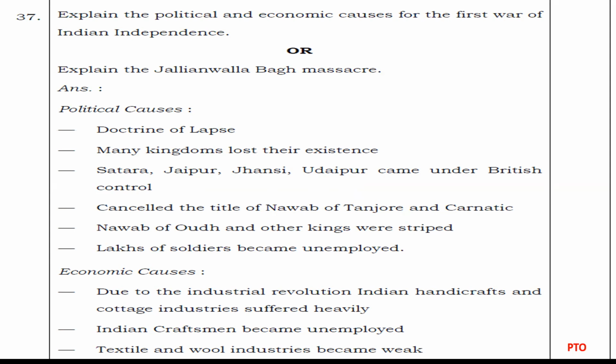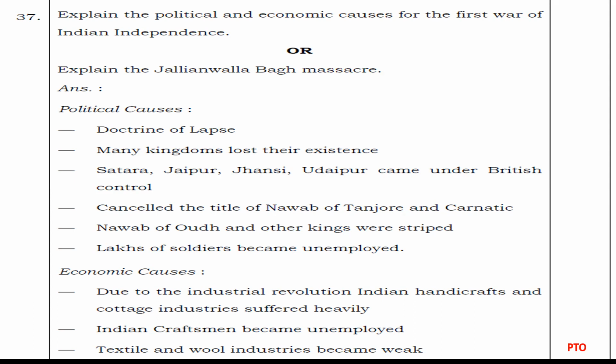So under political causes, we had the doctrine of lapse, and many kingdoms lost their existence. Satara, Jaipur, Jhansi, Udaipur came under British control. The title of Nawab of Tanjore and Karnataka was cancelled. The Nawab of Oudh and other kings were stripped. Lakhs of soldiers became unemployed. So these were the political causes for the first war of Indian independence.